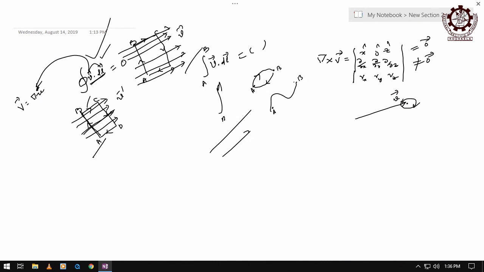Right? Now we will analyze the same thing in terms of the curl operation. It is a 0 vector or a non-zero vector: when the curl is non-zero, otherwise it is a 0 vector. Right? So we are looking for that kind of situation when there is a non-uniform field.